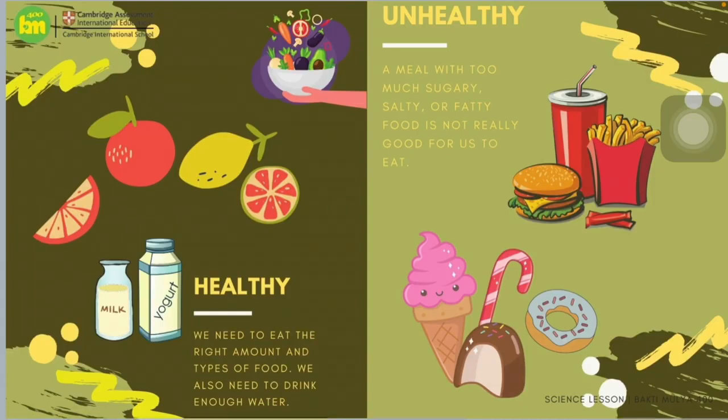You know that we need to eat the right amount and types of food in order to get healthy, and we also need a lot of water. But sometimes we don't pay attention to which food is healthy for us. We only care about the taste of food without knowing that it will cause bad things to our bodies. For example, as you can see in here, I have a lot of candies, chocolate, soda, burgers, and french fries. So actually, they're not really good for your body because they are a meal with too much sugary, salty, fatty food.